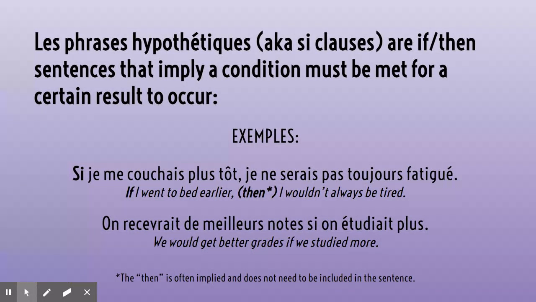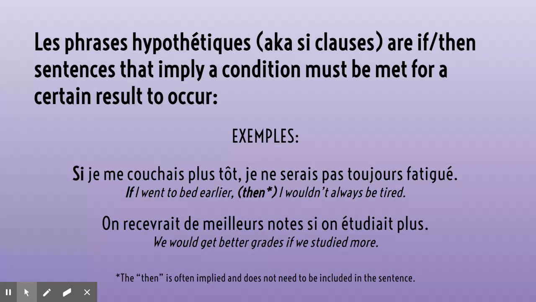Si je me couchais plus tôt, je ne serais pas toujours fatiguée. If I went to bed earlier, then I wouldn't always be tired. But this implies that I don't go to bed earlier and that I am always tired. So in order for the not being tired to happen, I would have to go to bed earlier. That condition would need to be met.